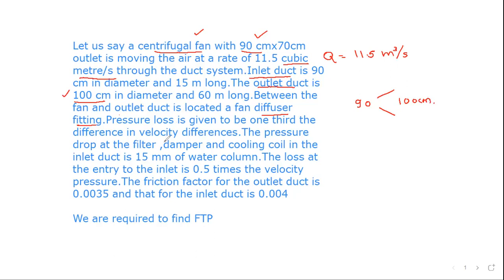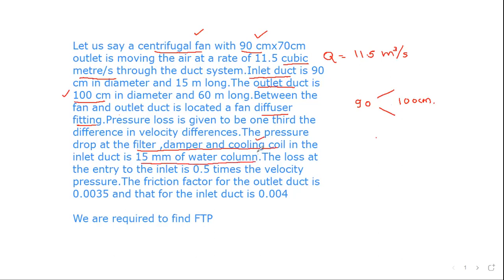Then it is given that there is a filter, damper and the cooling coil which is housed in the air handling unit, and this would encounter a pressure drop. As I said, these pressure drops in the filter, damper, and cooling coil are to be obtained from the manufacturer's catalog. However, it is straight away given in this numerical that this is 15 mm of water column, because it is a problem.